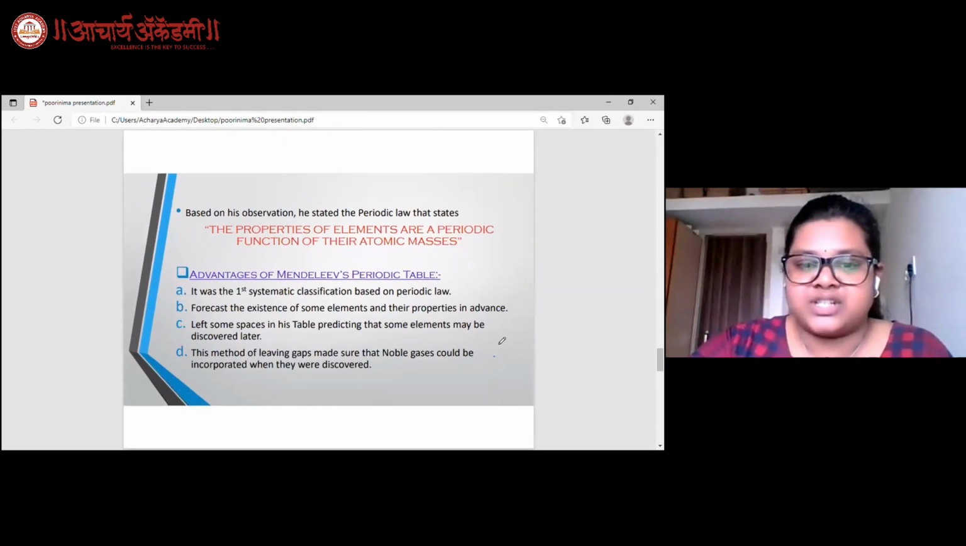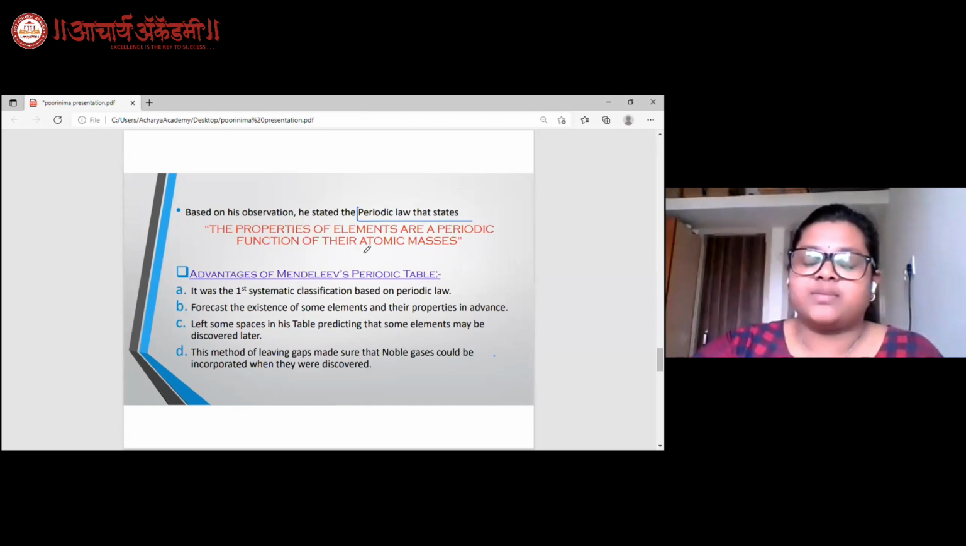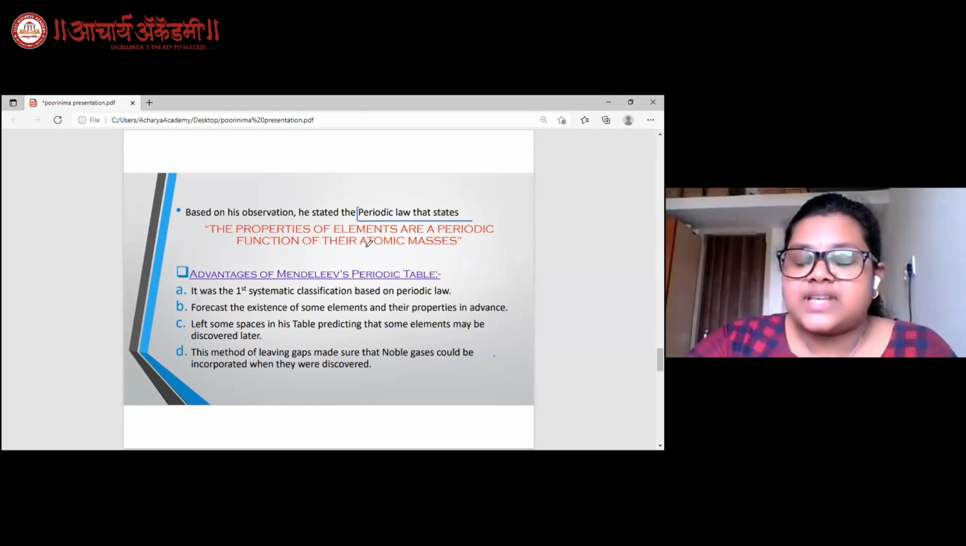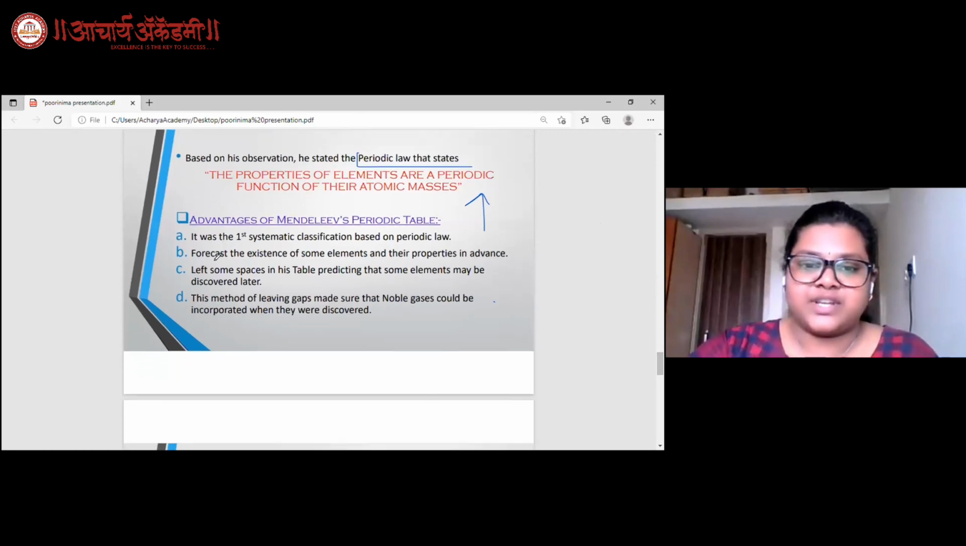Based on his observation, he came to a conclusion and stated the periodic law. The periodic law goes as: the properties of elements are a periodic function of their atomic masses, which can be easily explained as: when the elements are arranged in order of their increasing atomic masses, there is a periodicity in the physical and chemical properties of elements. So this is it. And now we shall go on to discuss the advantages of Mendeleev's periodic table.